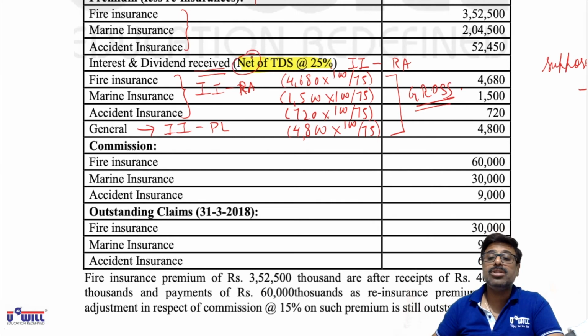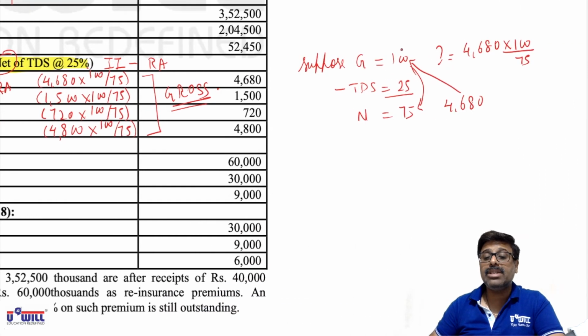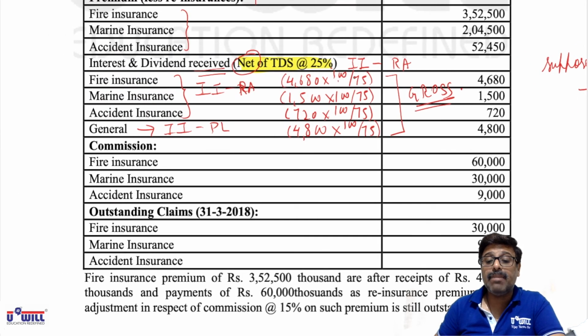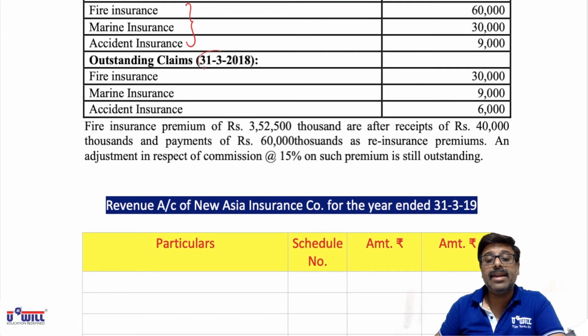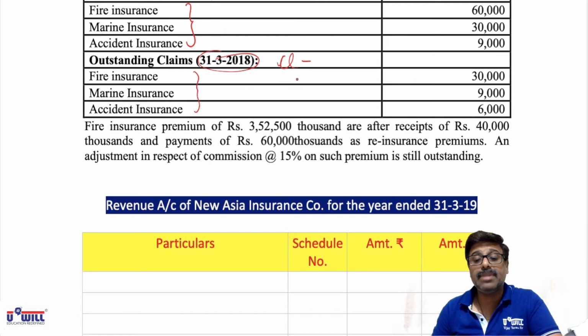These are net amounts, so I repeat it. Suppose the gross amount is 100 minus TDS 25, net 75. When net is 75, gross is 100. So net is 4680, how much is gross? Into 100 divided by 75. Everywhere we will do 100 upon 75 to get the gross amounts to be recorded in the revenue and P&L account. Commission is marked as C. All the three will come in the revenue account. Outstanding claims 31,318 means opening outstanding. So CL minus. All the three we will minus from respective claims.